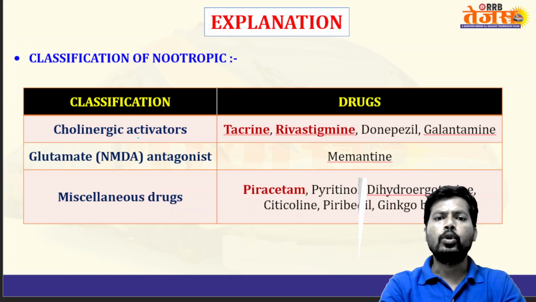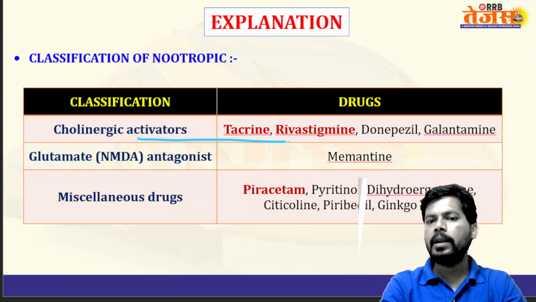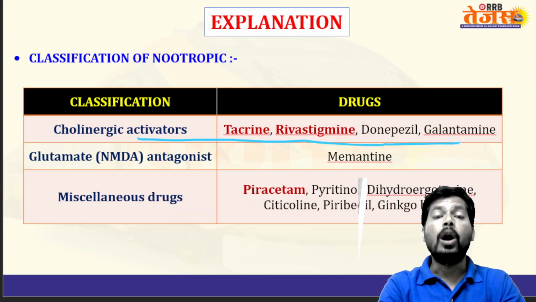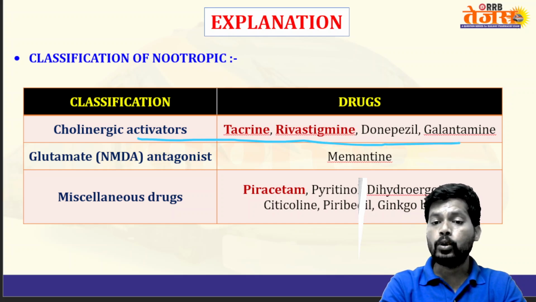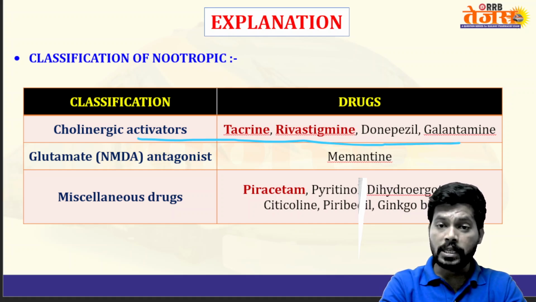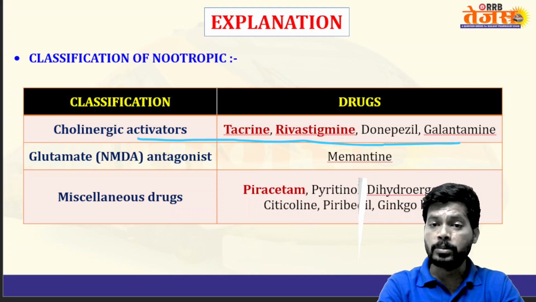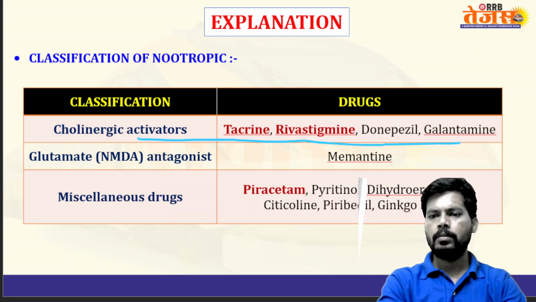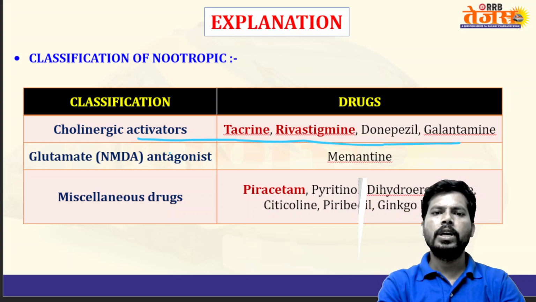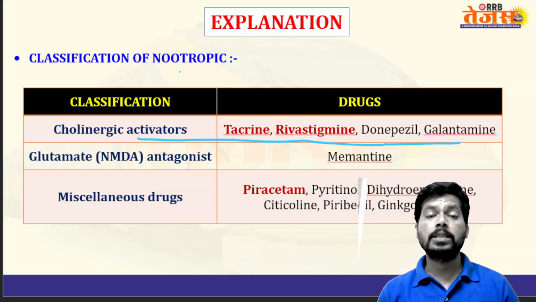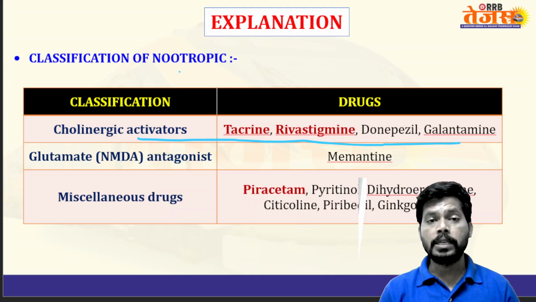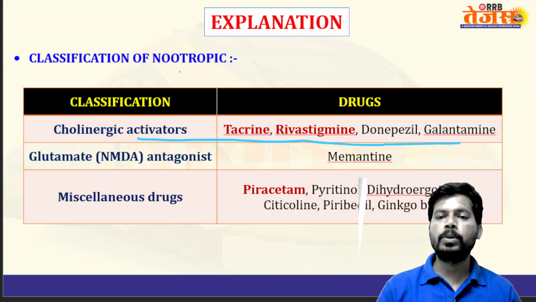So let's see the cholinergic activators like tacrine, rivastigmine, donepezil, galantamine. All these drugs inhibit the acetylcholine esterase enzyme in the CNS and decrease the metabolism of acetylcholine and increase the levels of acetylcholine, which helps in the treatment or decreasing symptoms of Alzheimer's disease. The increased acetylcholine helps in the treatment of Alzheimer's.